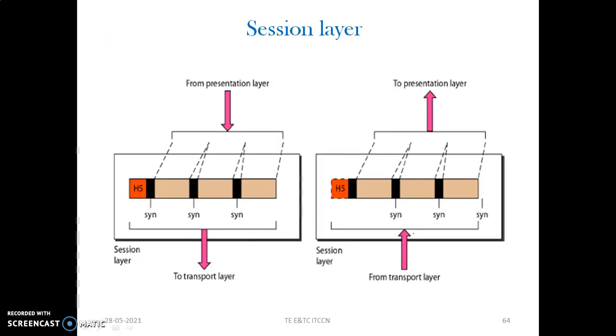Now where does the session layer lie? The session layer location is indicated here. It is just above the transport layer and below the presentation layer. So as to have the synchronization, such synchronization signals are there. It will be receiving from the presentation layer and carrying forward to the transport layer. Similarly at the receiver end, it would be receiving such synchronization and dialog controlling from the transport layer and passing towards the presentation layer.